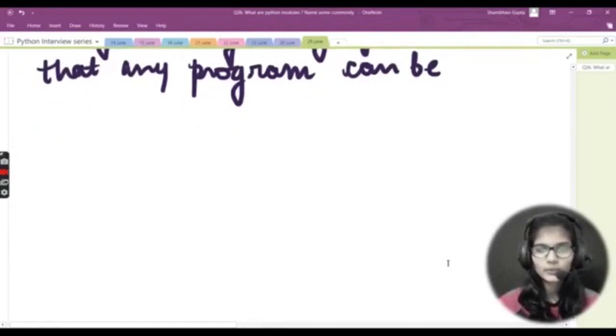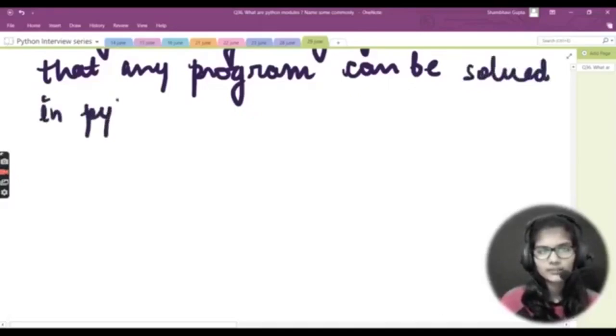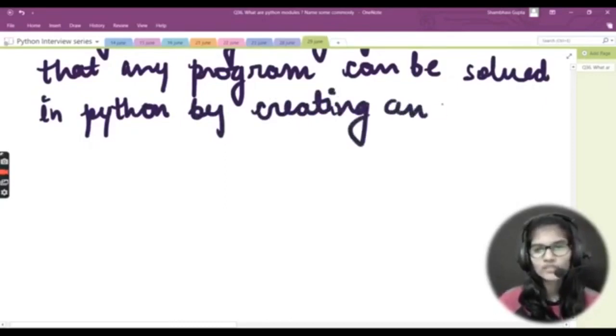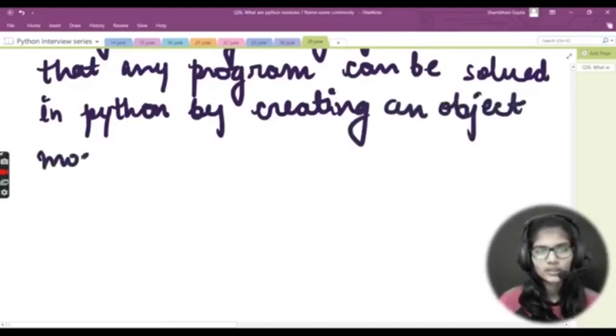This means that any program can be solved in Python by creating an object model, okay? However, Python can be treated as procedural as well as a structural language as well, but there is no such need to write that thing.